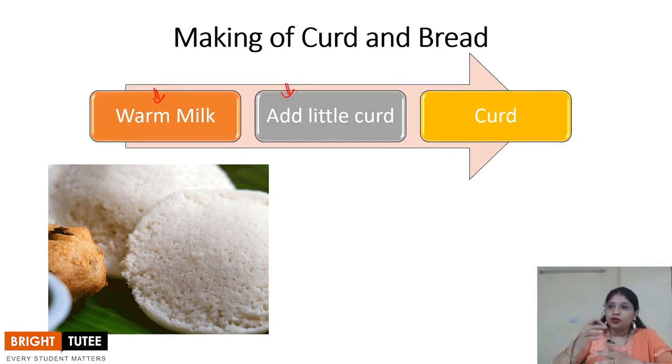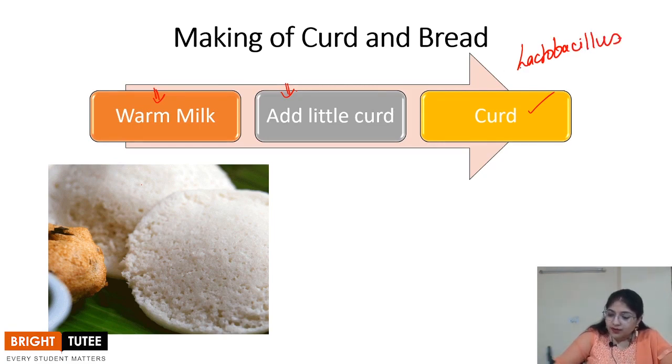And in the morning when you open that bowl, what do you see? You see that the milk has been converted into curd. So what exactly is happening that is converting the milk into the curd? This whole conversion occurs because of a bacterium known as the lactobacillus, right? So this lactobacillus is the bacterium which is present inside the curd.